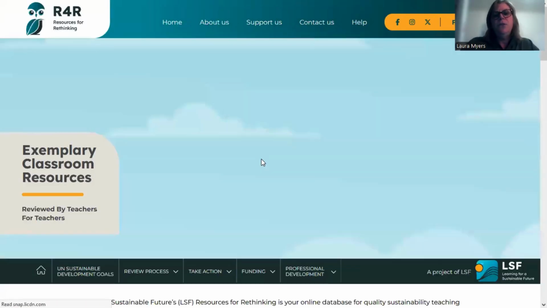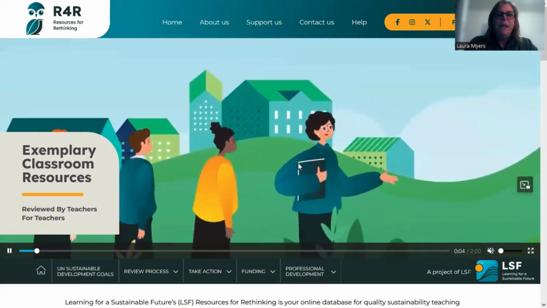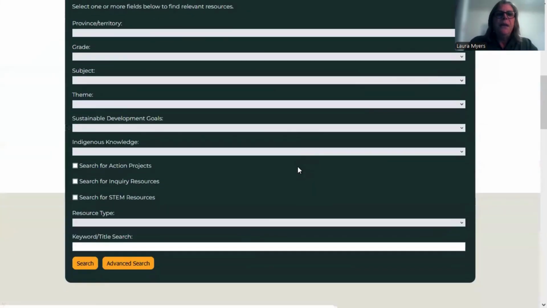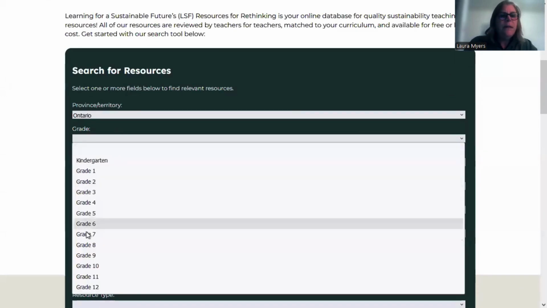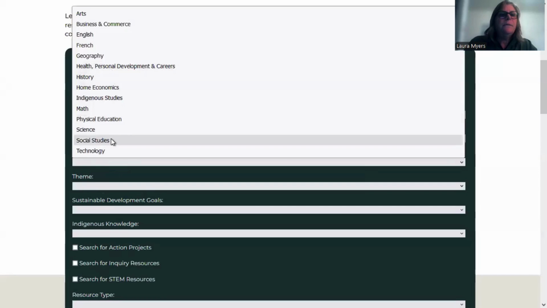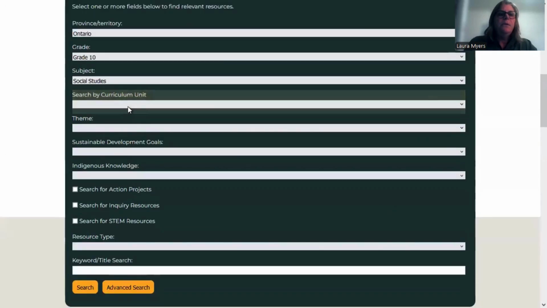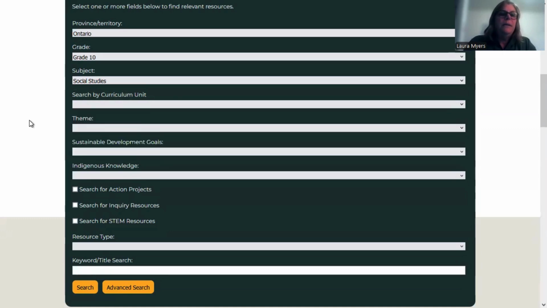If you're looking for this, you can just Google Resources for Rethinking, and you can also find it on the LSF website. So here's the main page. The first thing today, I'm just going to search for Ontario, grade 10. Let's look for social studies. And you can also look for theme. So if you teach one of these courses, if you teach civics and citizenship, you might want to choose that. Otherwise, I honestly will usually leave that open.